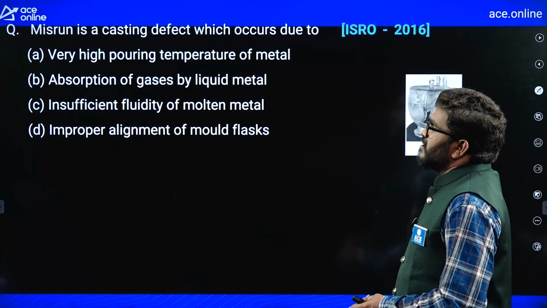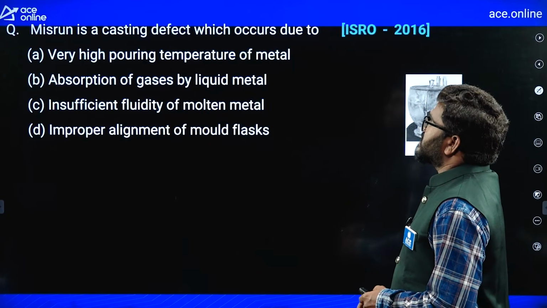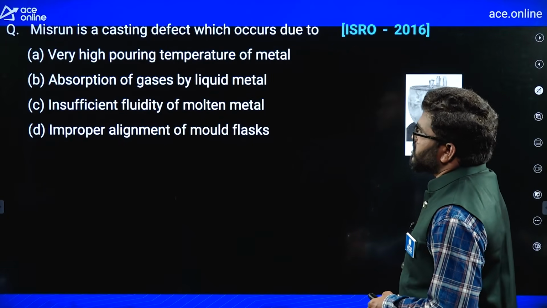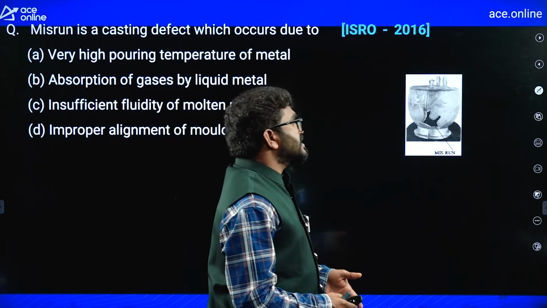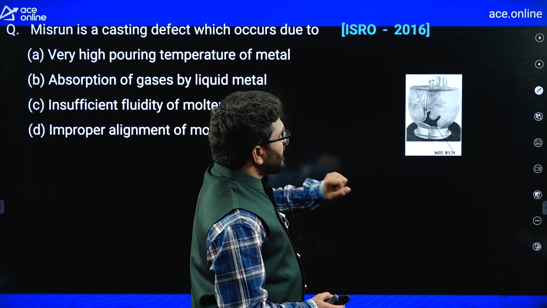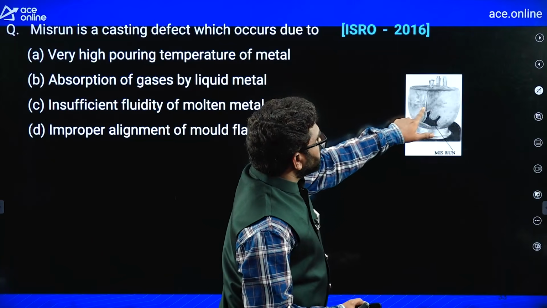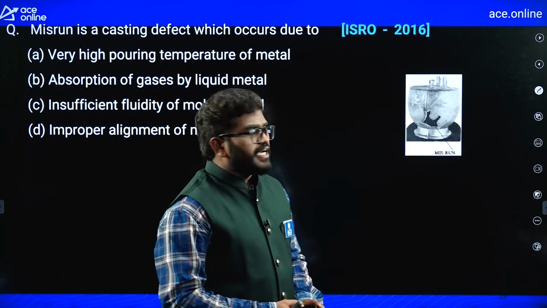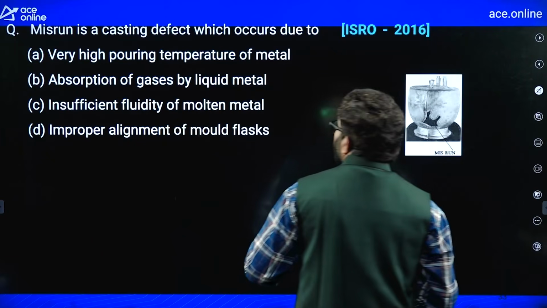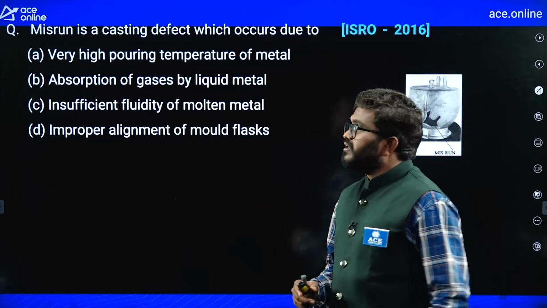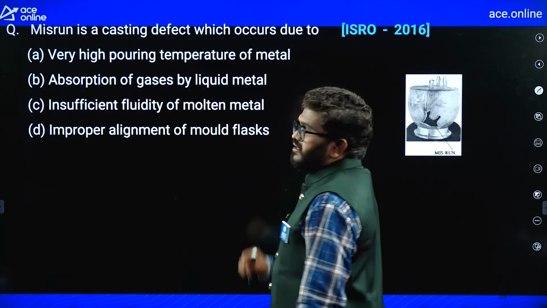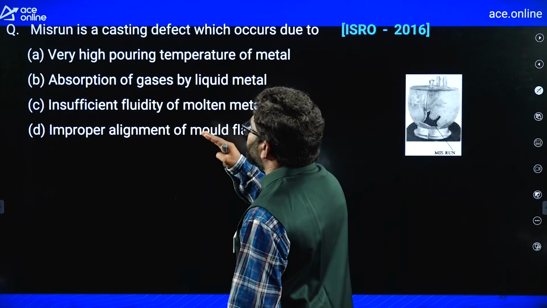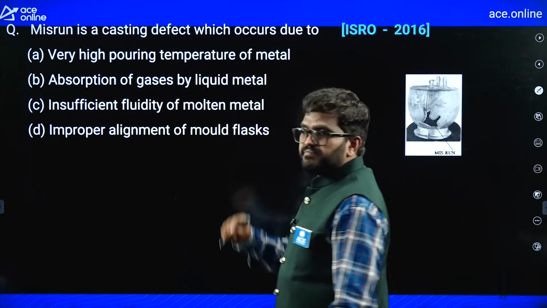Now, misrun is a casting defect which occurs due to, remember, suppose you can see this is a casted component. Here, this defect is a misrun defect. Tell me, out of these 4 options, which option is the most appropriate one? Very high pouring temperature of the metal. Second, absorption of gases by liquid metal.